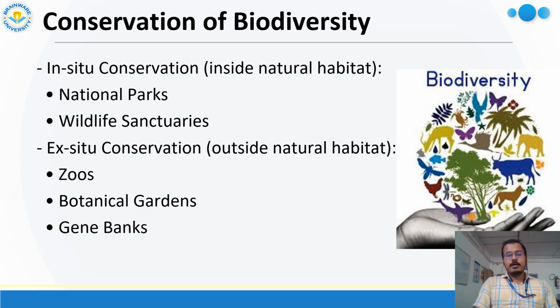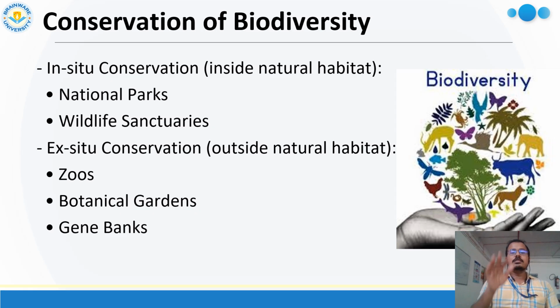And the conservation of biodiversity is another very important topic, because conservation is very important for the sustainability of this biodiversity system. The first is in situ, the second is ex situ. In situ means inside the natural habitat, and ex situ means outside the natural habitat.